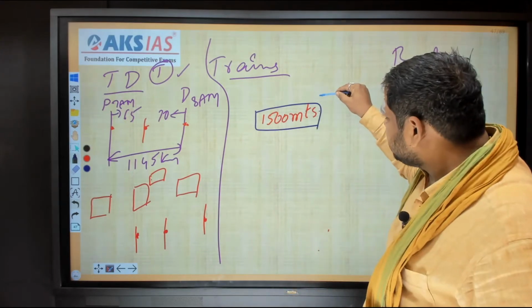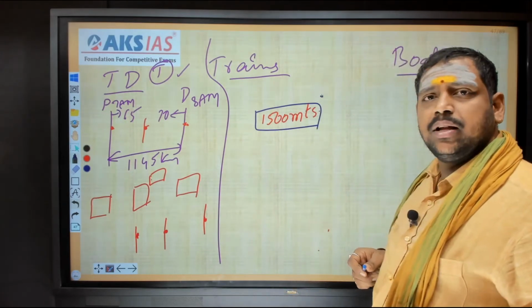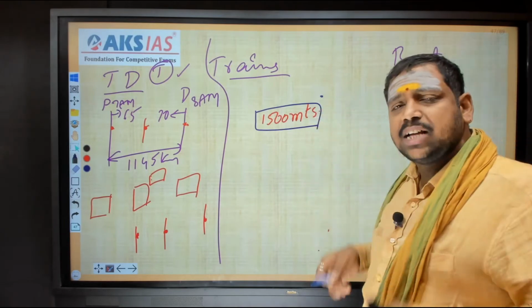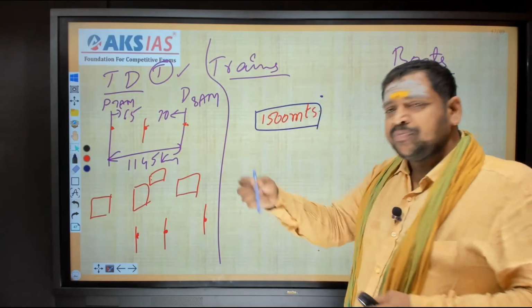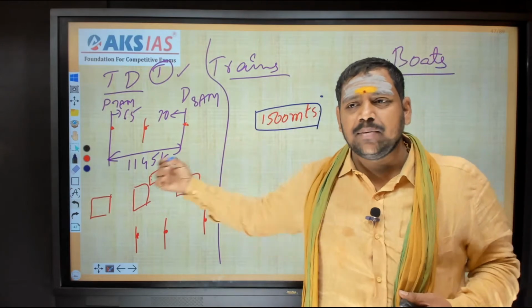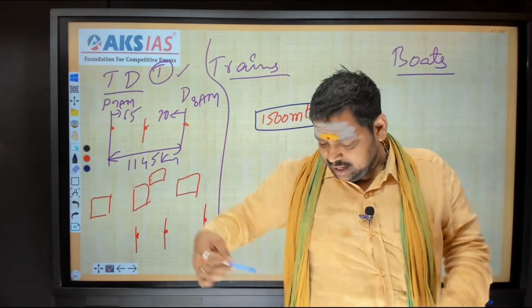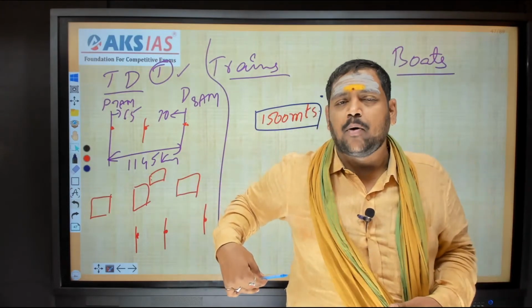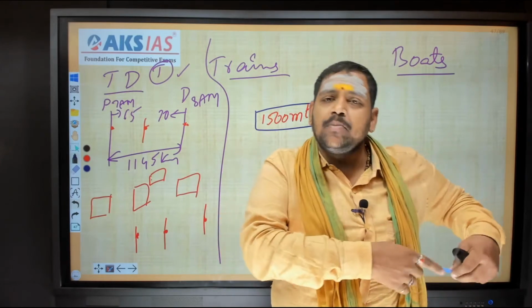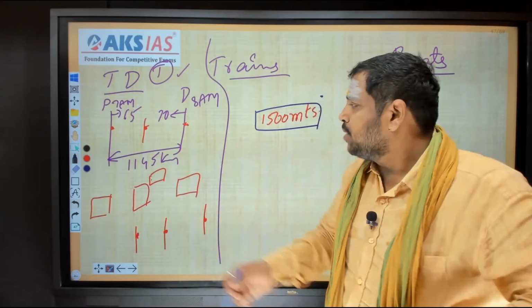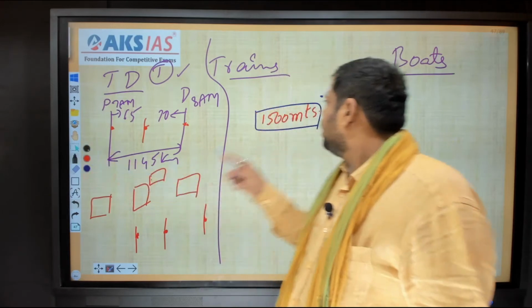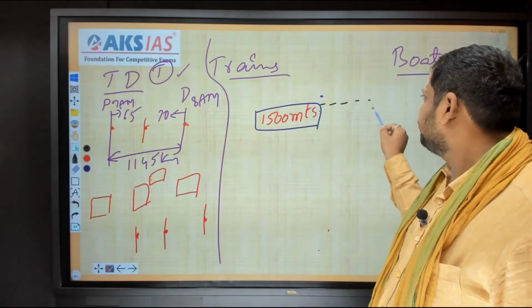So crossing a man means the man should be here. Okay, fine. The train has to cross him. Has to cross him means, suppose it is a train, it is crossing me. That means what I have to think is its engine should be at my initial point, and crossing means the ending point should be at me. Is it correct? That means initially the train is like this now. Now the train has to come like this.